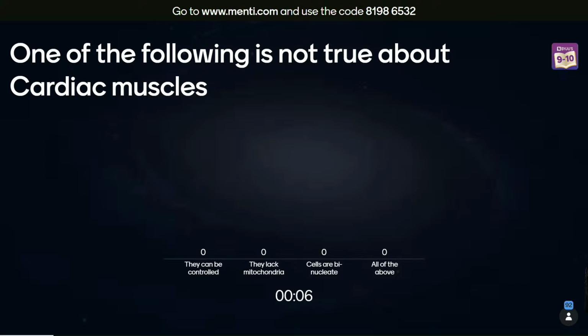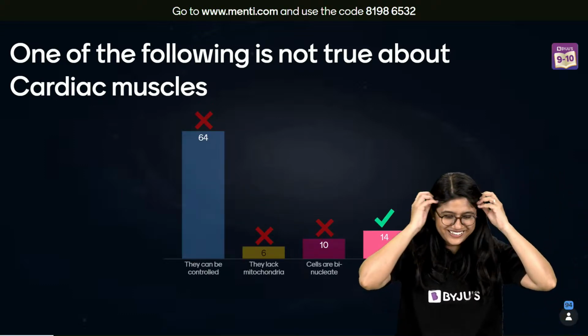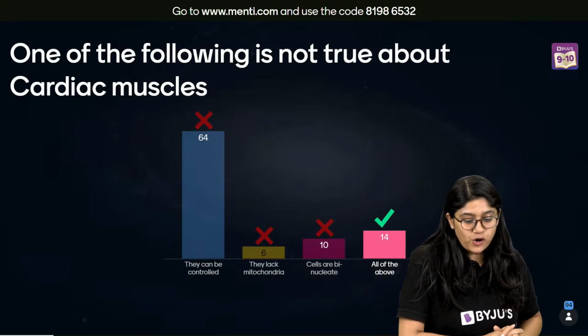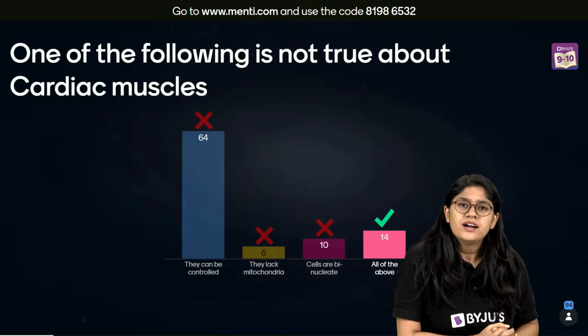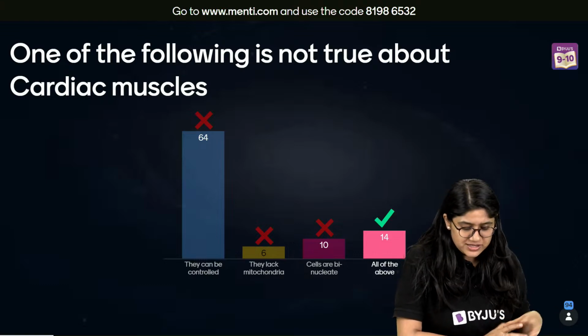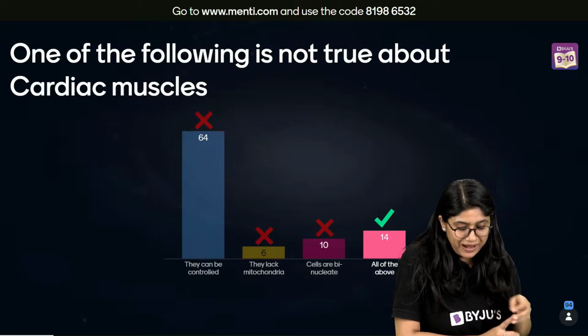Okay, the correct answer. Cardiac muscle, we cannot control them. They definitely lack, and they are not binucleated.